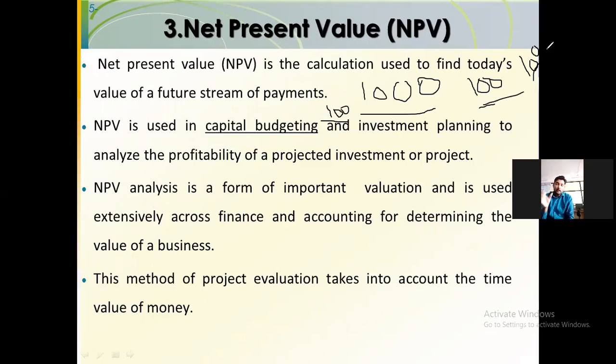Also, the risk of a project is also considered in net present value. The riskier the business, the more the discounting will be, and the lesser the net present value will be. Okay, समझ में आ रही है बात?